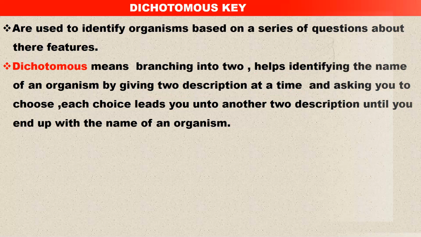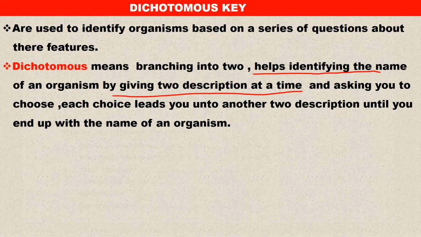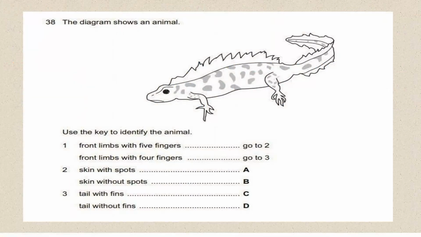Now, here is an example from the past paper. The diagram below shows an animal. Use the key to identify it. Remember, we are going to use the dichotomous key. Dichotomous means branching into two. Now, this helps us to identify the name of an organism by giving two descriptions. So in the first part, you expect to find two descriptions of an organism, as you can see. So from what you are able to see, look at the description.